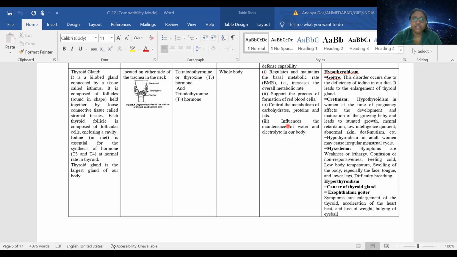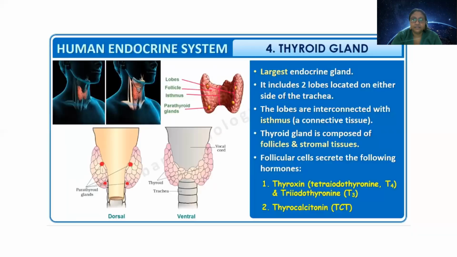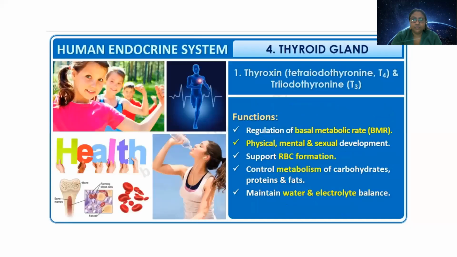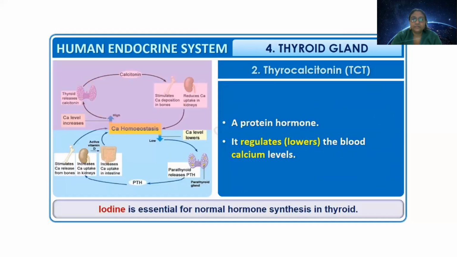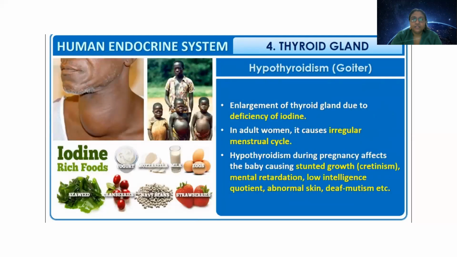So we will quickly look into the diseases. You can see here the goiter.